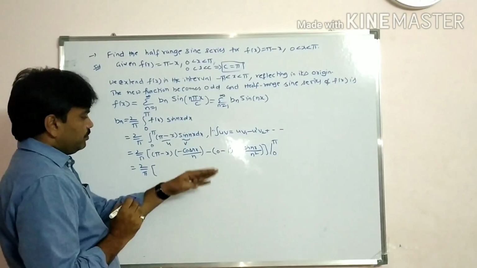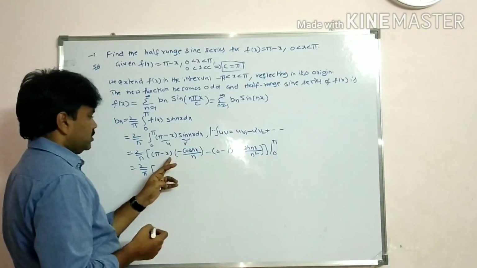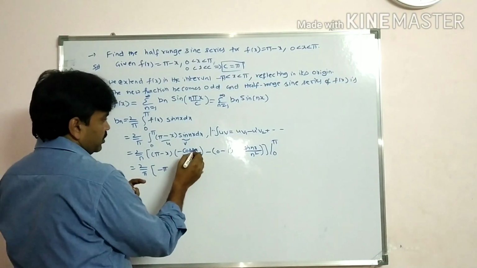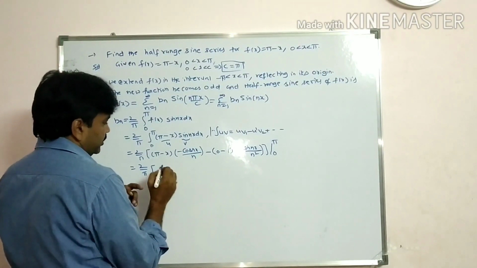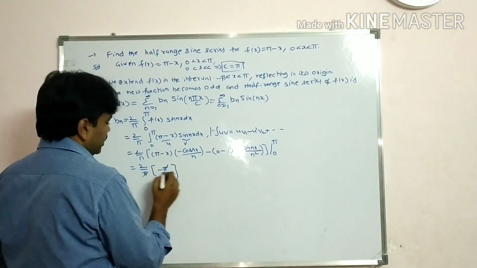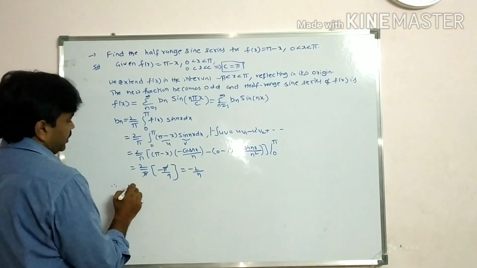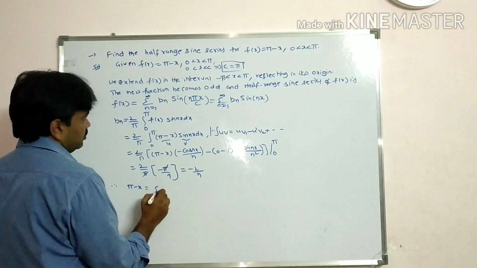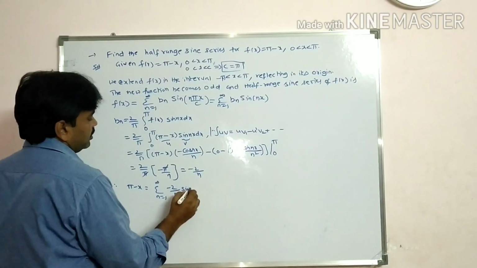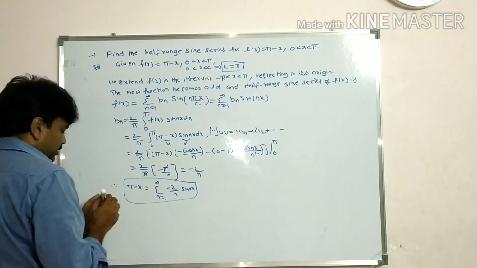So that is equal to 2 by pi. Substitute upper limit, students. Upper limit pi minus pi, so the value is 0. Sin n pi, the value is 0. Substitute lower limit, students. Here x value is 0, so minus pi cos 0 is 1 by n, sin 0 value is 0, students. So pi cancel, we get minus 2 by n. Therefore pi minus x is equal to sigma n is equal to 1 to infinity minus 2 by n sin nx. This is the half range sine series of pi minus x.